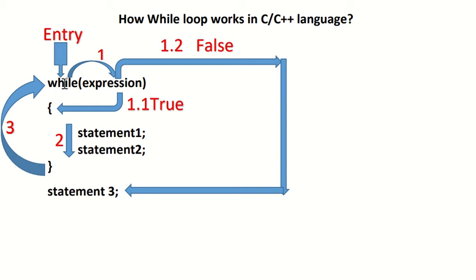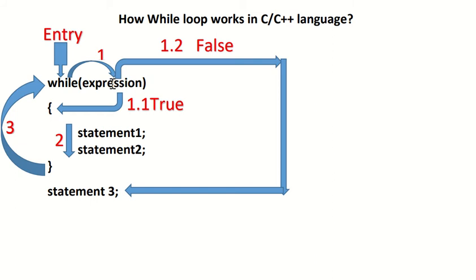Okay, so you have to write while, that is the first thing, and after that we have a round bracket, and inside the round bracket you have to write only the condition expression. Expression means what? You have to write any one condition so that compiler can check that if condition is true, then what we have to do, and if condition is false, then what we have to do. Okay, so here step number one, these are nothing but the step numbers. So step number one is you have to write one condition.